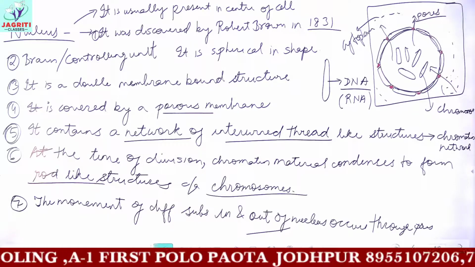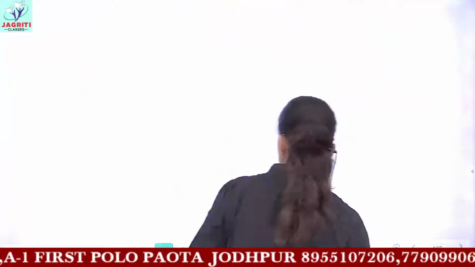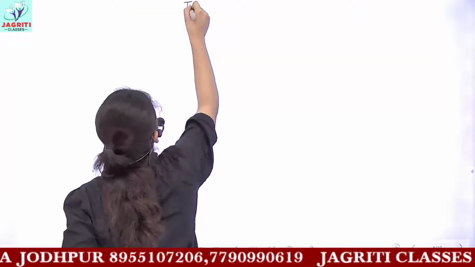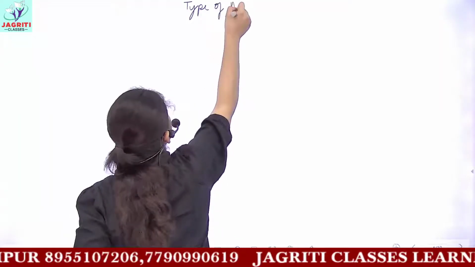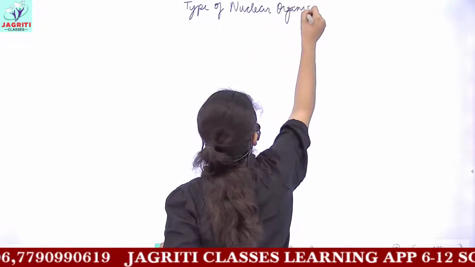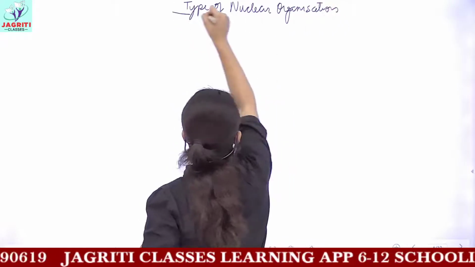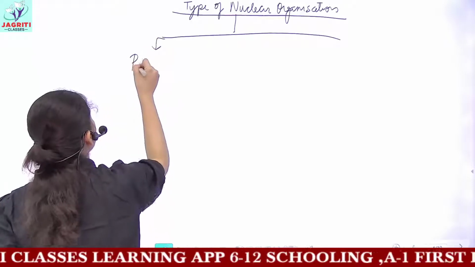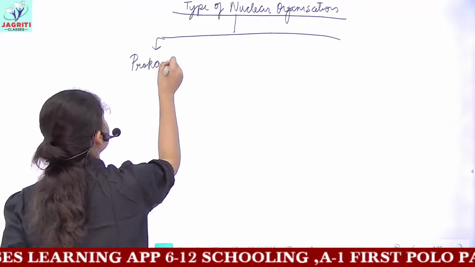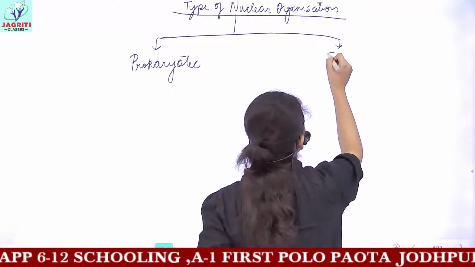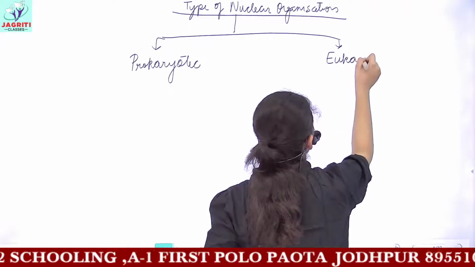Then we have two types of cells which are given in your books according to the type of nuclear organization. Based on the type of nuclear organization, you have two types of cells: one is called a prokaryotic cell or prokaryotic organism, and the next is the eukaryotic organism.